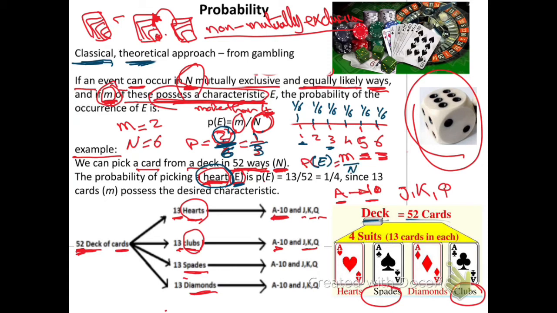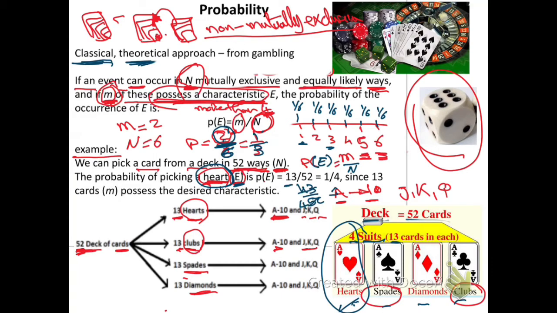So how many hearts are there? If we look here, the deck is split into 4 suits, each of them 13 cards. 13 plus 13 plus 13 plus 13 equals 52. So I have 13 hearts, starting from the ace up to 10, and then the jack, queen, and king. So the probability will be 13 divided by 52, which equals 1/4.